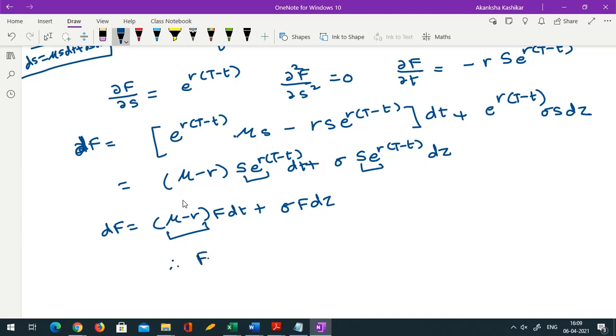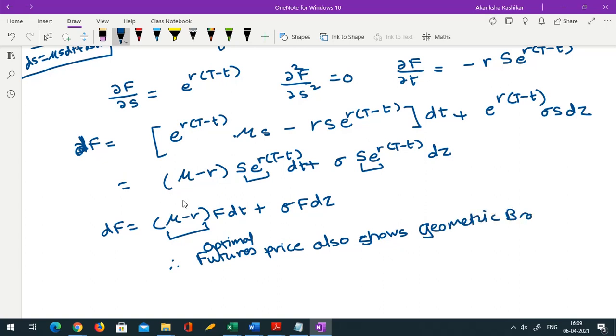Therefore the futures price also exhibits a geometric Brownian motion, just like the underlying share price process.